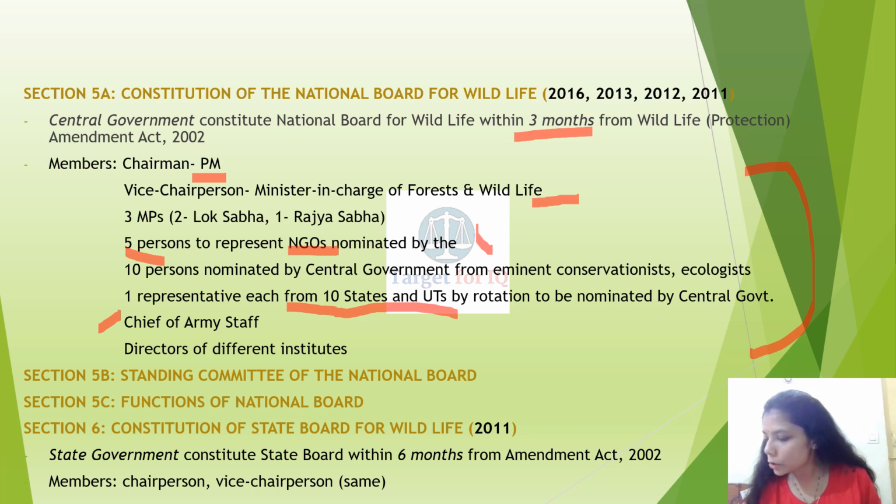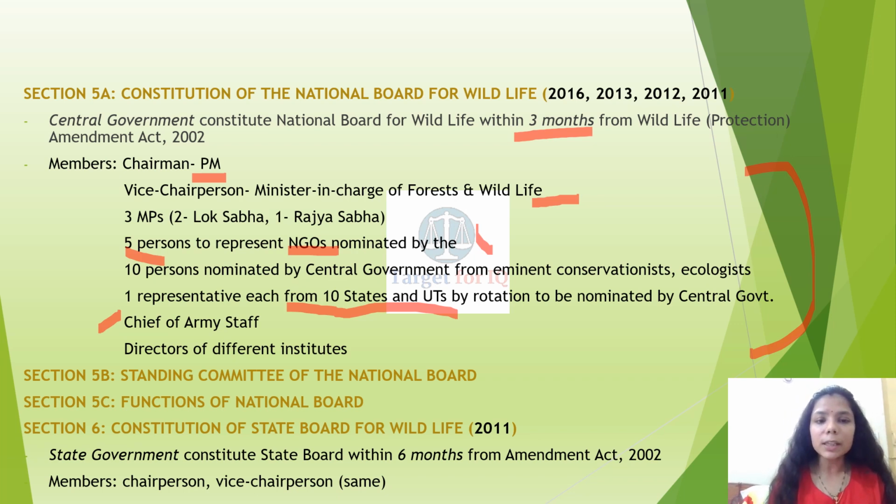There is a list of institutes which have been given under section 5A, which includes Wildlife Institute of India, Dehradun, Zoological Survey of India, Botanical Survey of India, Central Zoo Authority, and so on. So there are different institutes. The directors of all those institutes which are involved with the wildlife in any form are also the members of the National Board for Wildlife.